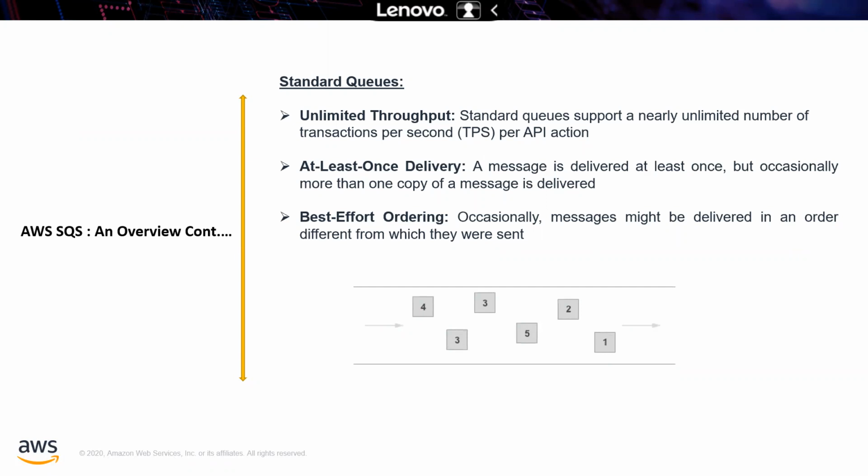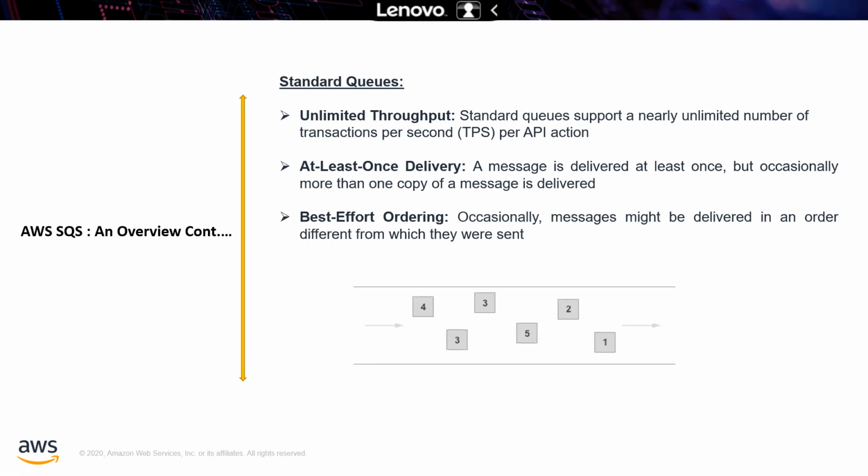At-least-once delivery: a message is delivered at least once, but occasionally more than one copy of a message is delivered. That is the actual queue mechanism. It is very rare to deliver a message more than once, and not every message should be delivered more than once. It's a famous exam topic. That is how it is going to deliver.